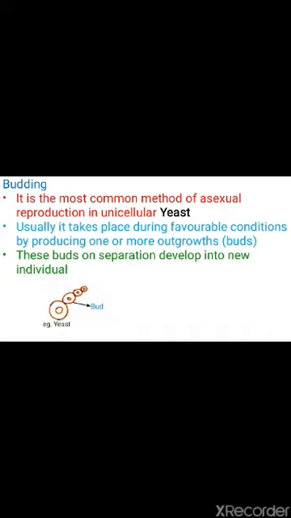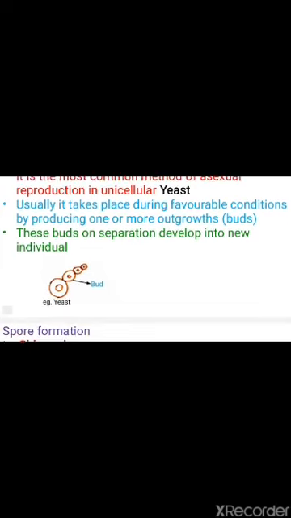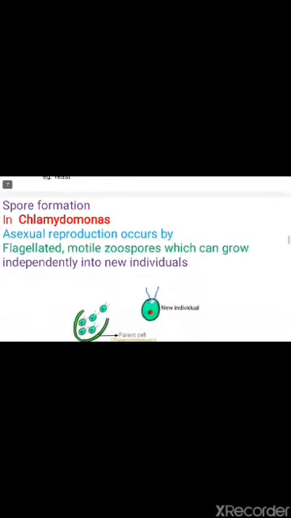What is yeast? It's a unicellular organism. So during favorable conditions this yeast produces small outgrowths, and these outgrowths are called buds, and this bud detaches, and after separation from the parent, it develops into a new individual.